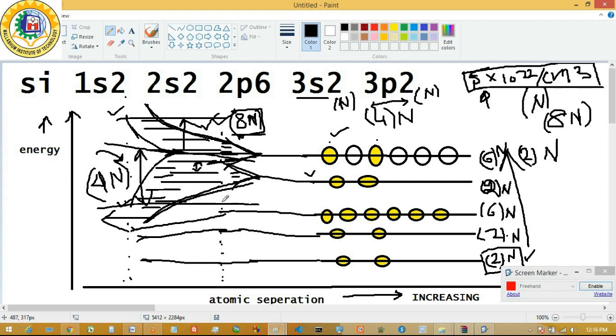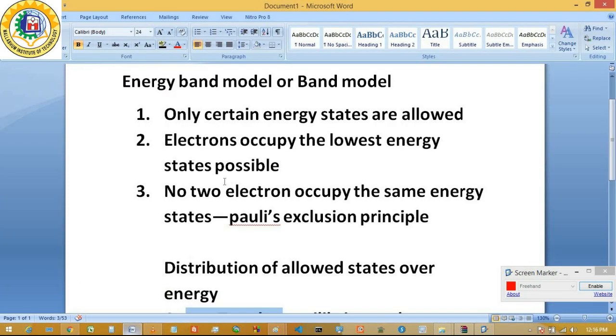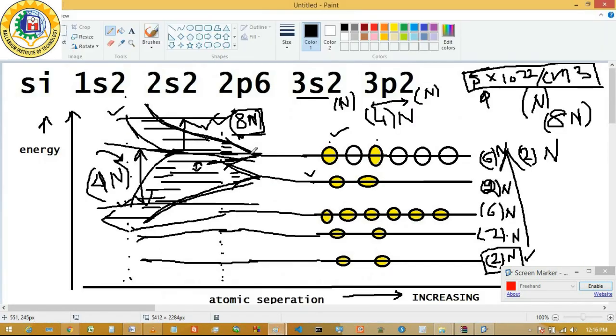And from the first tenet, the electrons try to occupy the lowest energy states possible. So from that tenet, you can say that out of the 8n energy states, the lowest 4n states will be filled up, and that is the formation of your valence band.